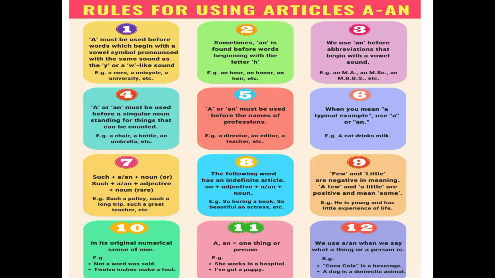Apart from this, if you talk about professions also, in the cases of professions also you have to use articles, and it depends upon the sound which article we have to put, a or n. In addition to it, you have to see the abbreviations also, like MLA, MP. So these are certain abbreviations which we have.